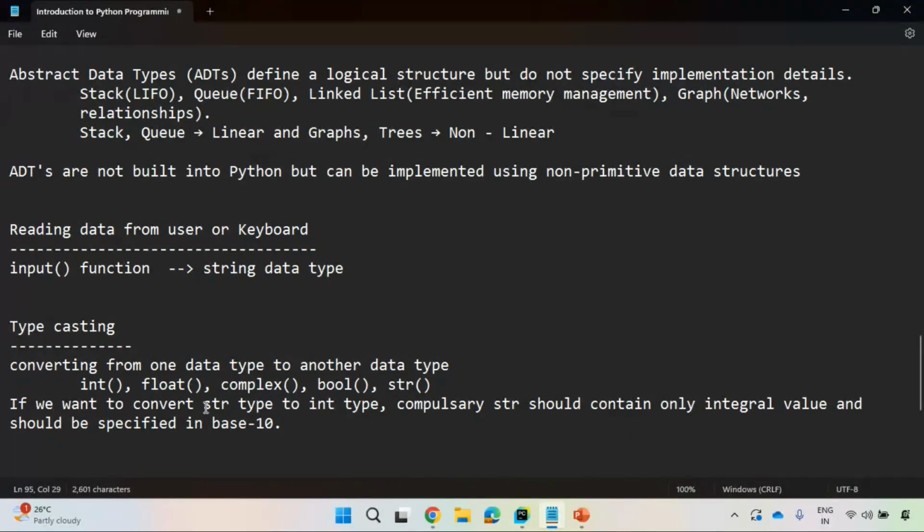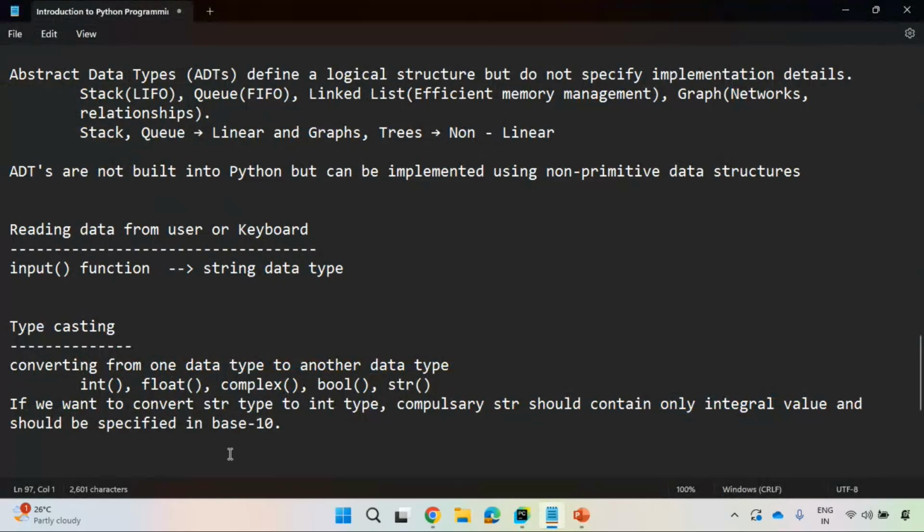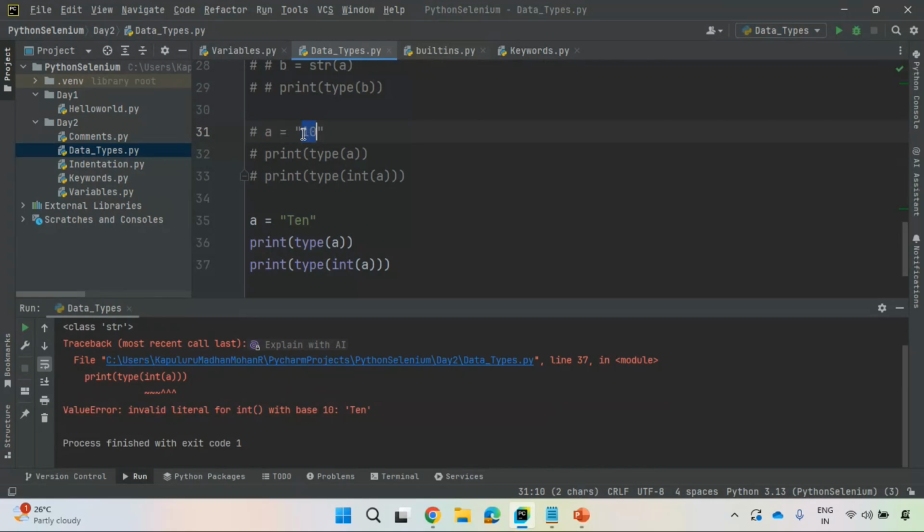That means by this example, what can I derive? If you want to convert string data type to integer data type, the string compulsorily should contain only an integral value. Is it right? 10 is an integral value. Otherwise, it will raise an error. It should be specified in base 10. Instead of 10, suppose you have 8, it is also an integer value specified in the base 10 number system. If you specify it otherwise, it will raise a ValueError.